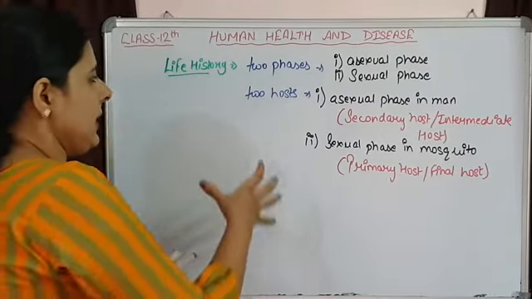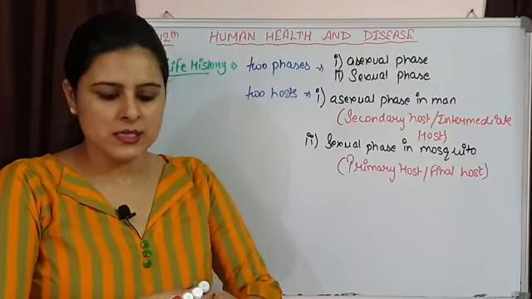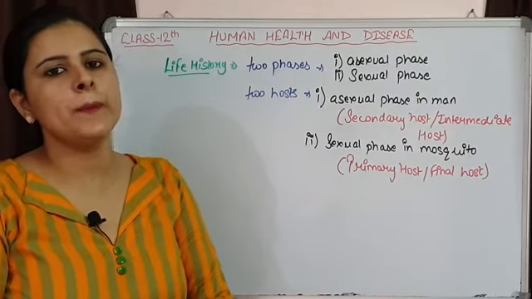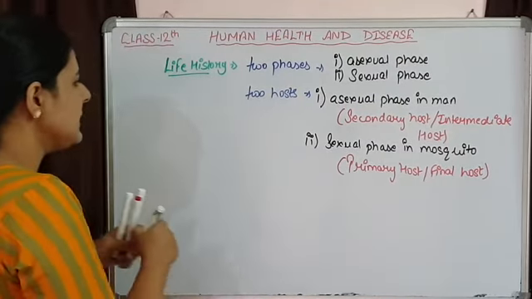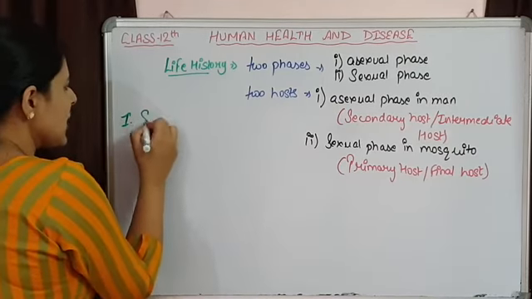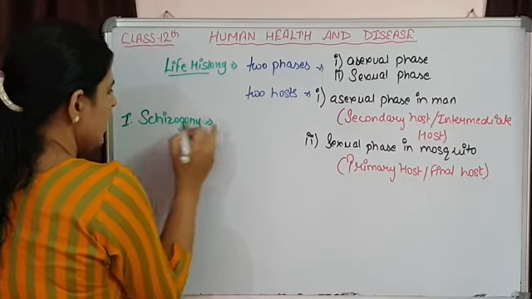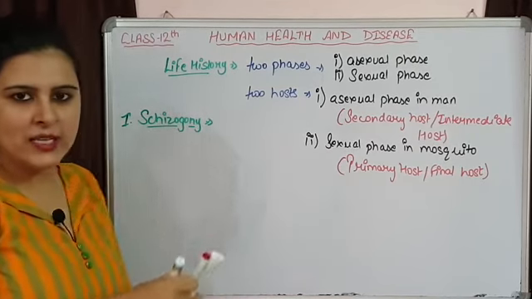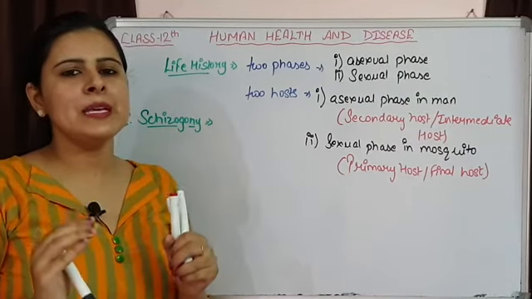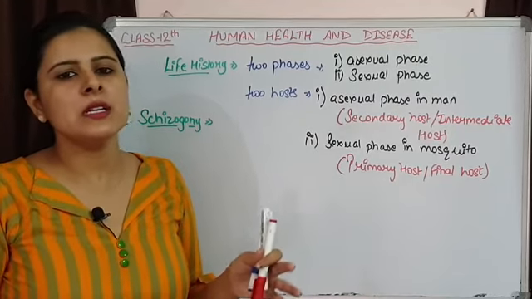Now if we define the phases, we have three phases in which Plasmodium completes its life cycle. The first phase is schizogony. What does schizogony mean? It simply means asexual multiplication, increase in number.